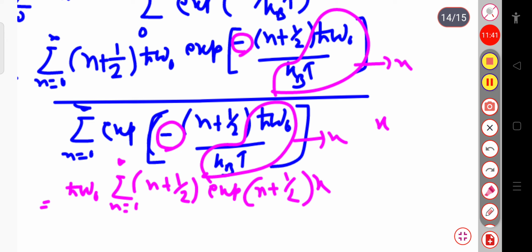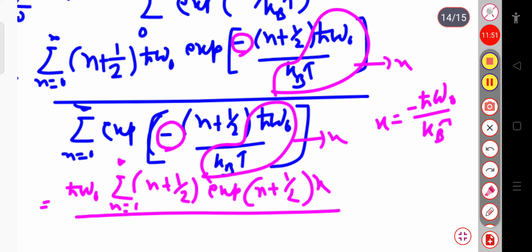Let me write it here: x equal to minus h cut omega naught divided by kT. Now this equation can be written as h cut omega naught sum over n equal to 0 to infinity of n plus half, exponential n plus half whole into x, divided by sum over exponential n plus half whole into x.